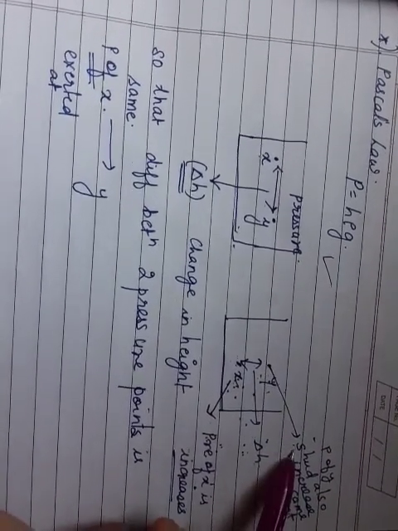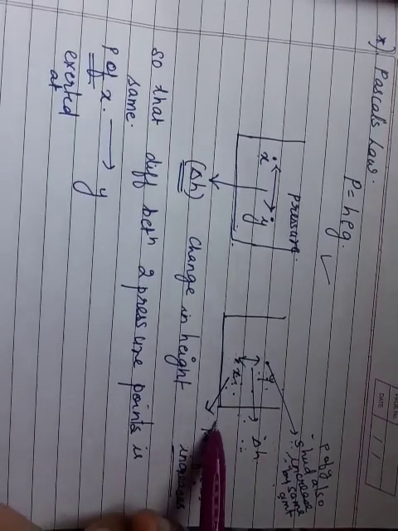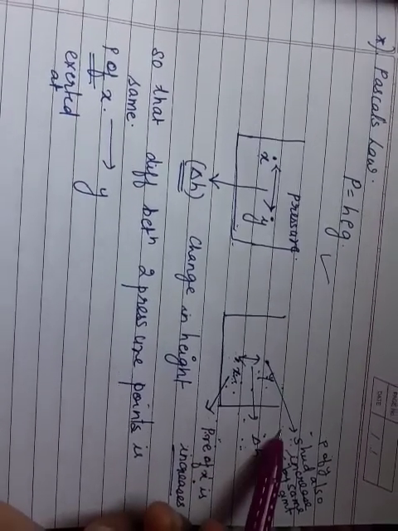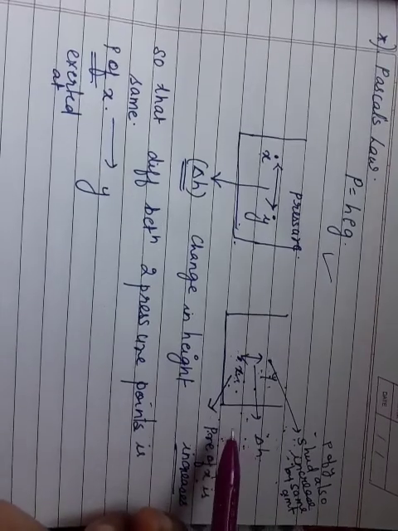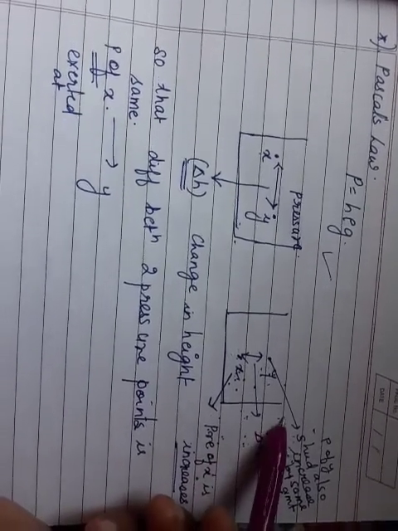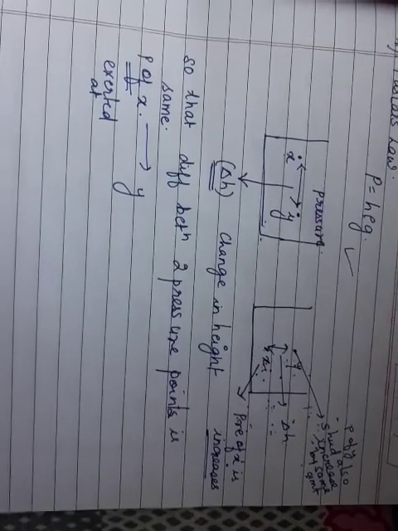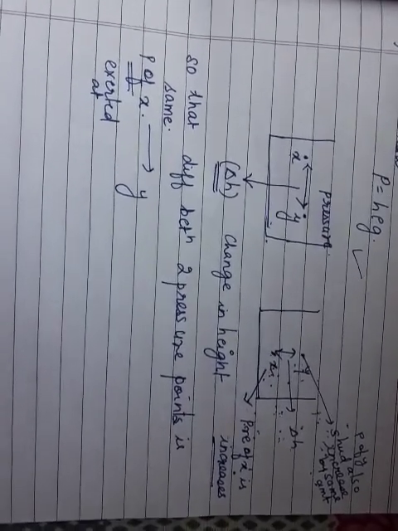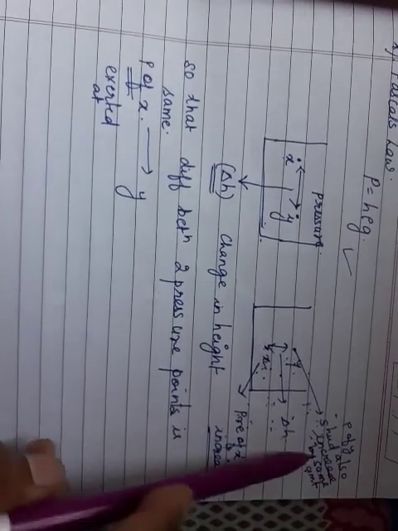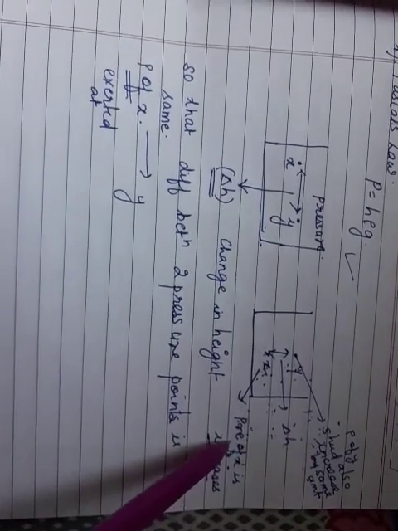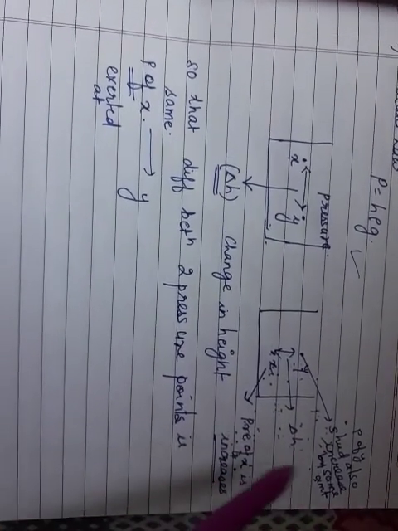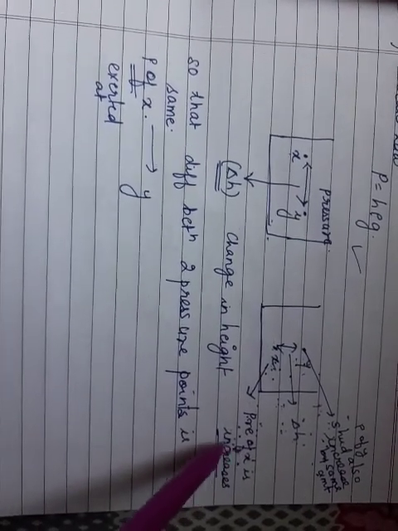Both should have an equal increase in pressure. So the pressure exerted at point X is transmitted to Y, and therefore both the pressures become the same, which is called Pascal's law.